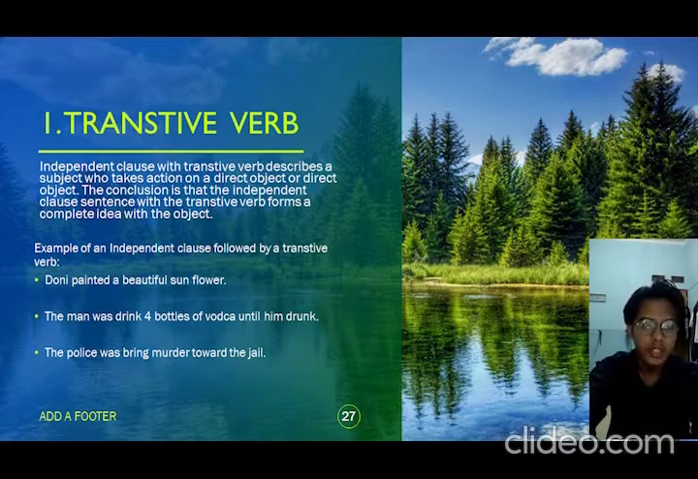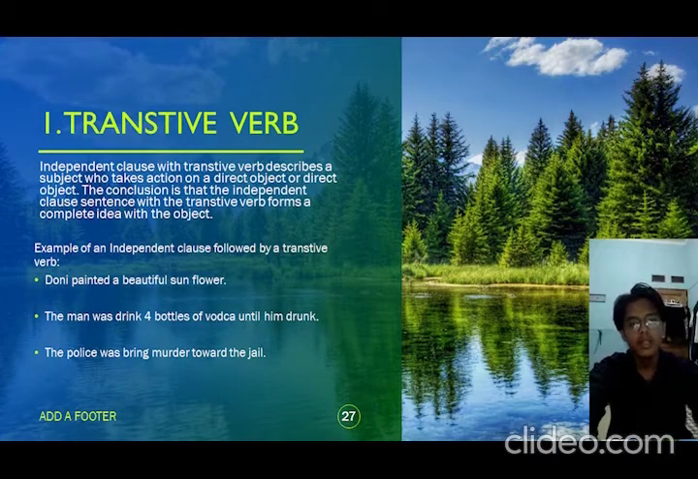And next, number 3. The police brought the murderer toward the jail. The police is the subject, brought is the verb, murderer is the object, and toward the jail is the adverb. Murderer is the direct object that explains what the police brought. Okay, the conclusion is that the independent clause sentence with the transitive verb forms a complete idea with the object.